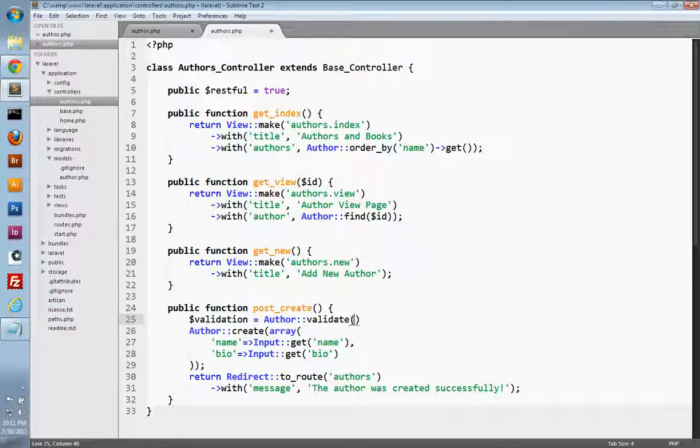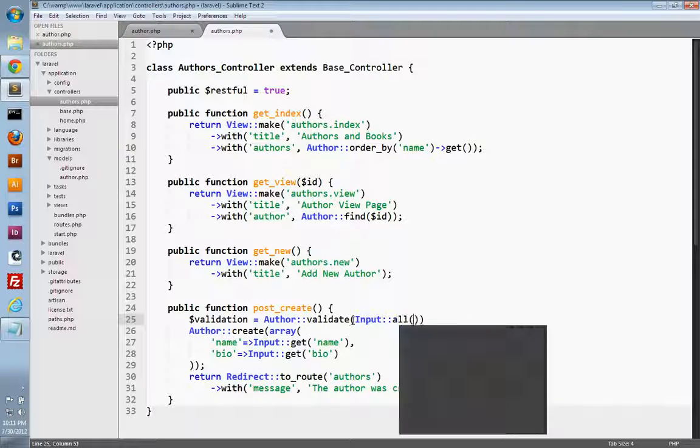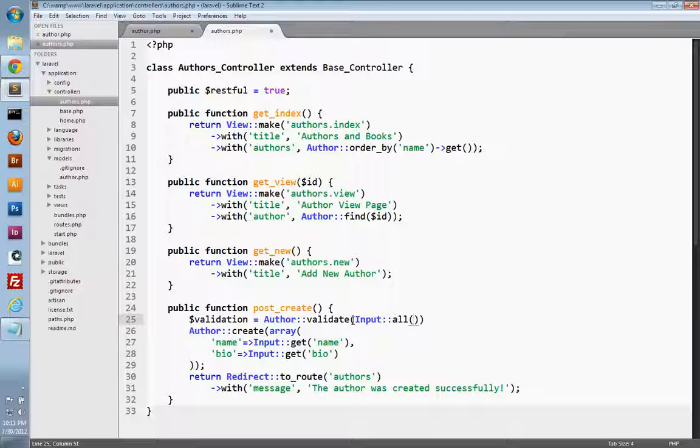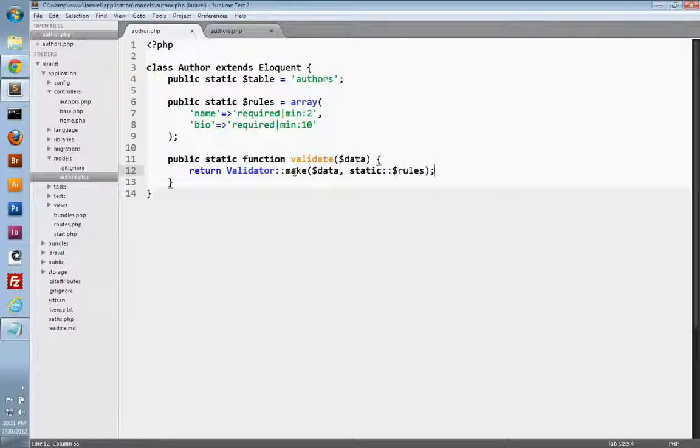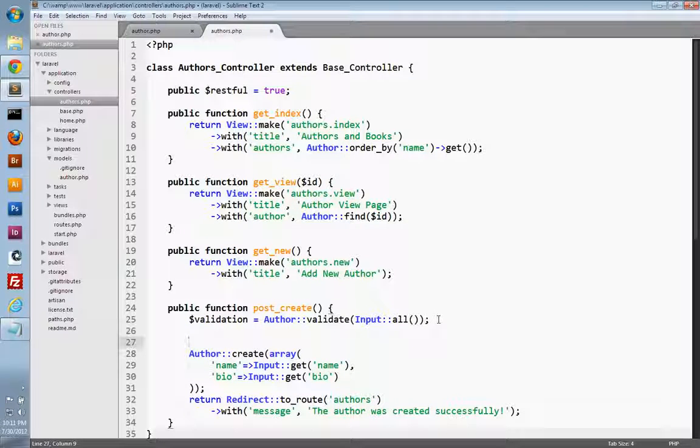And now we just need to pass in the data from our form so we can validate it. We can do that using the input class, and we have a static all method to pass in all of the data from the form. Now that'll validate our form data, and remember when we created this method, it returns a validator object to us. And so since we assigned it to this validation variable, we'll have access to that object, and we can use it to check if our validation has failed or passed.